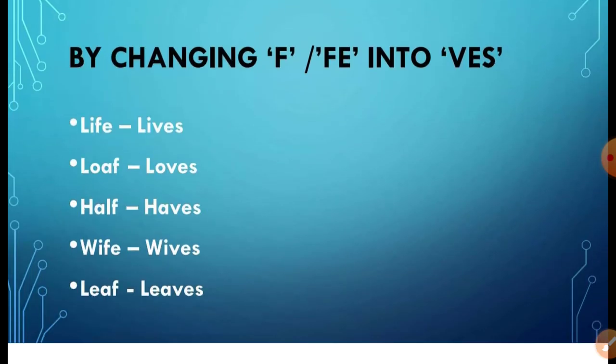By changing f or fe into ves. If a noun ends in f or fe, then f or fe is changed into v and es is added to make plural. For example, life, lives, loaf, loaves. In loaf, the last letter is f, so f is changed into v and es is added. Half, halves, last sound is f, so f is changed into v and es is added. Wife, fe, so v and es is added. Life, lives.